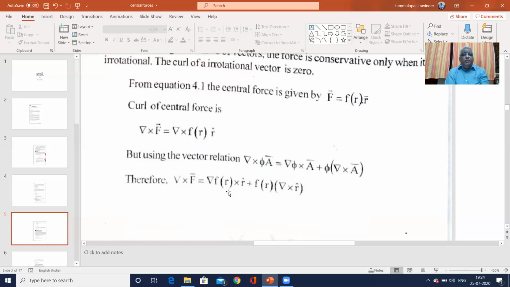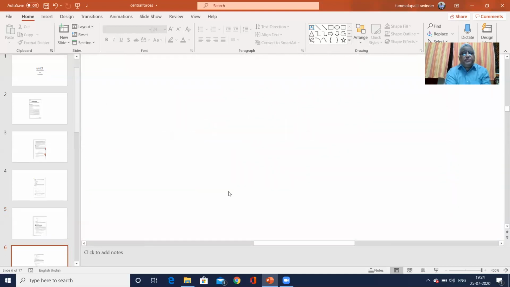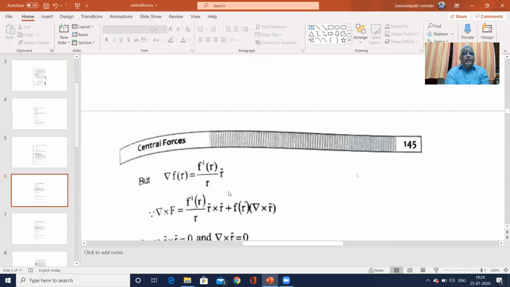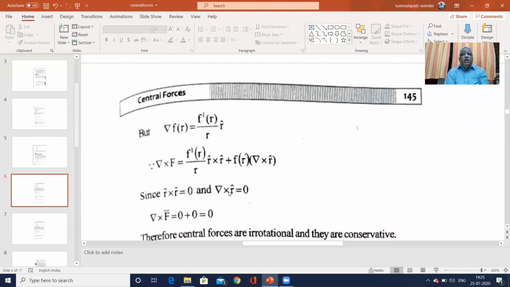Curl F is equal to del f(r) cross r plus f(r) into bracket del cross r. Now, del f(r) is equal to f dash r by r into r. So curl of F is equal to f dash r by r into r cross r plus f(r) into del cross r. We know that r cross r is equal to 0, and curl of r, the radius vector, is also 0. So curl F is equal to 0.